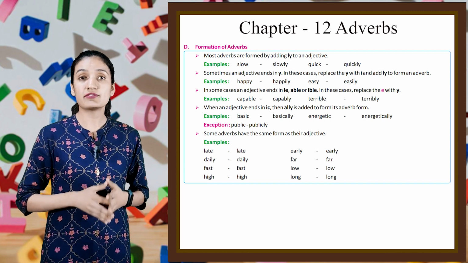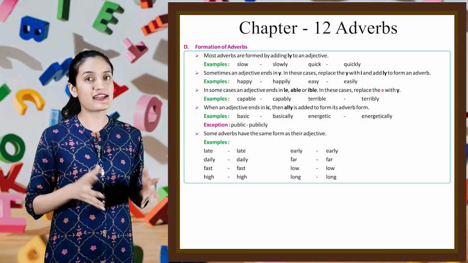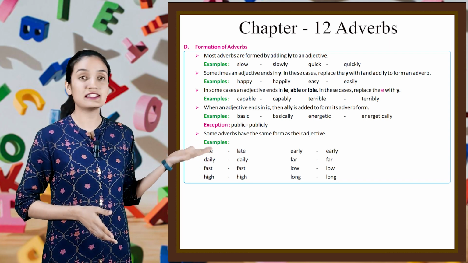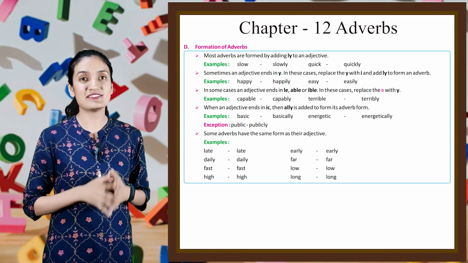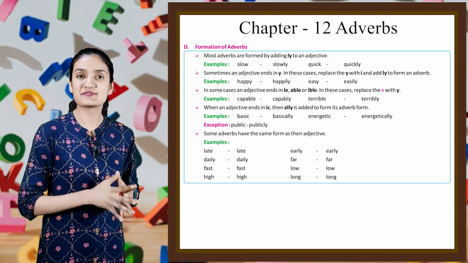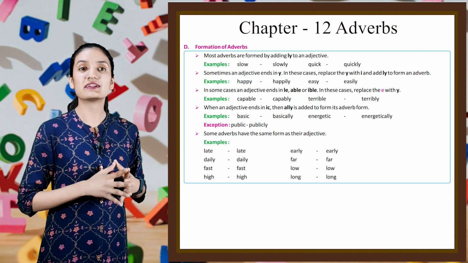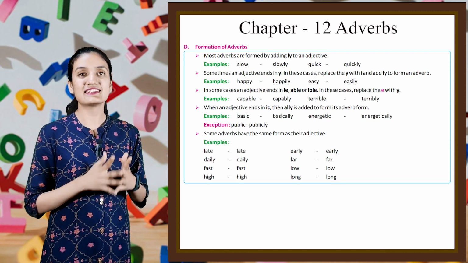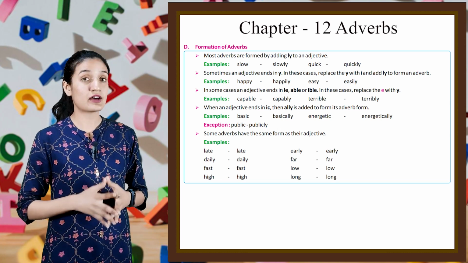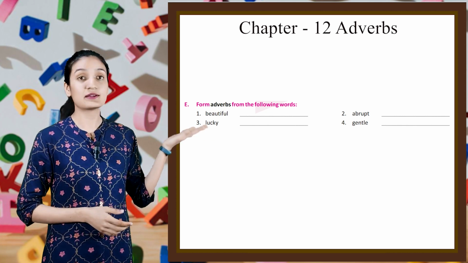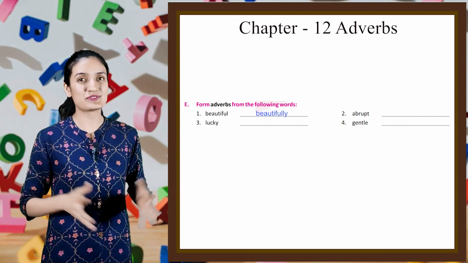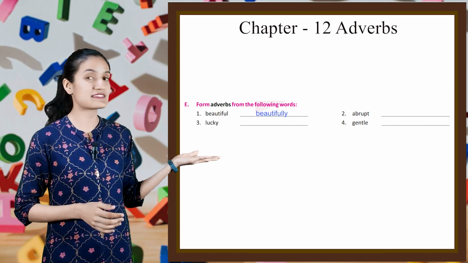Next, some adverbs have the same form as their adjective. Example, late, early, daily, far, fast, low, high, long. Now students, form adverbs from the following words like beautiful, beautifully. So in this way, do the rest by yourself.